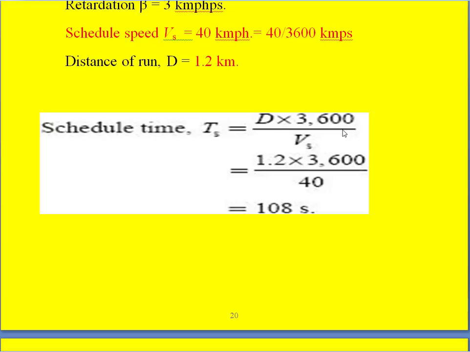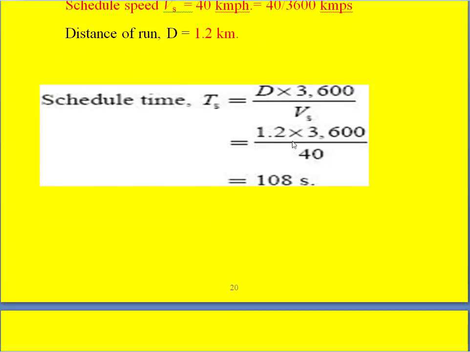Because you are dividing Vs by 3600, the 3600 comes to the numerator. So we get d by Vs into 3600. And d we already know, that is 1.2 kilometers. Substitute that into 3600 divided by 40.